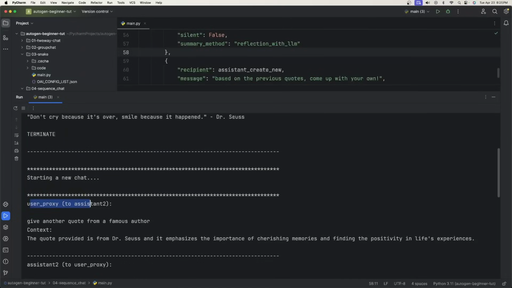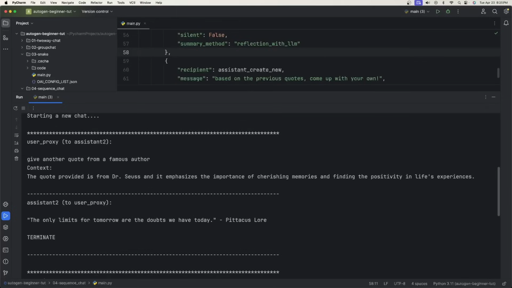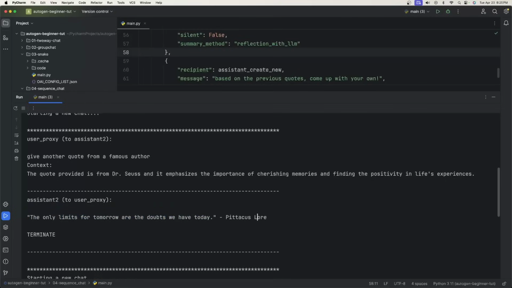So the user proxy starts a new chat with assistant 2, saying give another quote from a famous author. But the context is the quote provided is from Dr. Seuss and emphasizes the importance of cherishing memories. Sometimes it gives you the exact quote, or because I have it saying summarize, this is just what it gives you. All right. So now it gives another quote, saying the only limits for tomorrow are the doubts we have today. Okay, and then it's done.